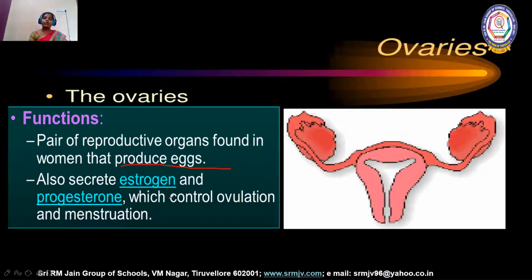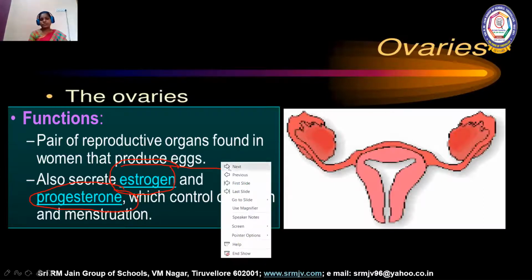It also secretes ovarian hormones, estrogen and progesterone, which are essential for all the secondary sexual characters and all the reproductive processes taking place in the human female. So this is about the functions of the ovary.